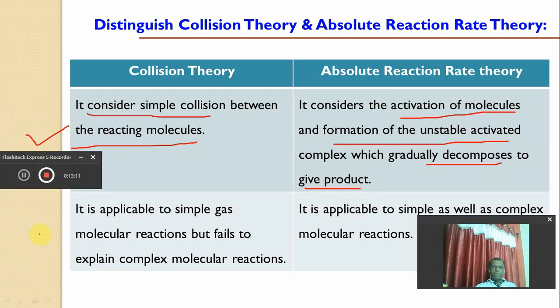Collision theory is applicable to simple gas molecular reactions, but it fails to explain complex molecular reactions.